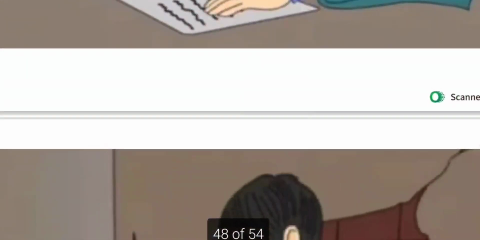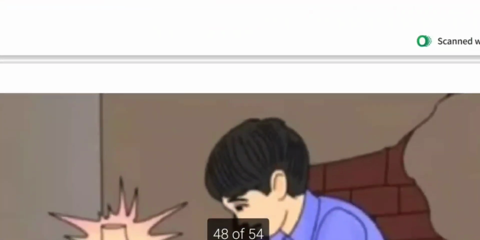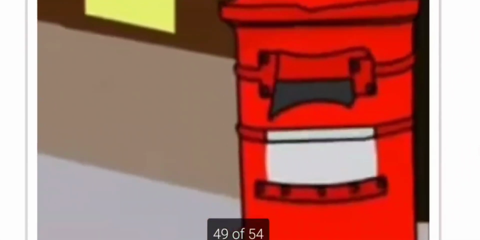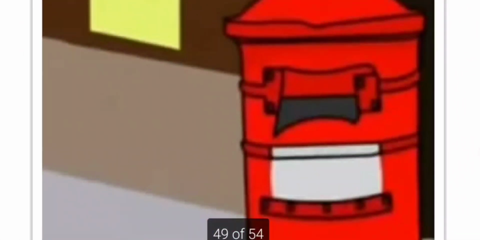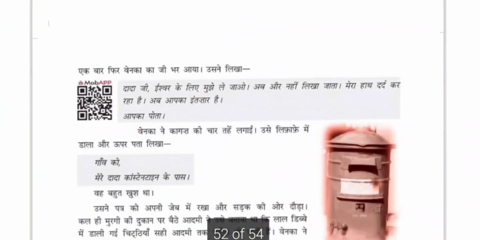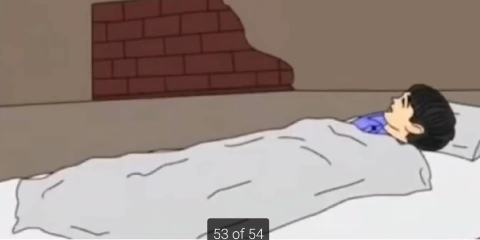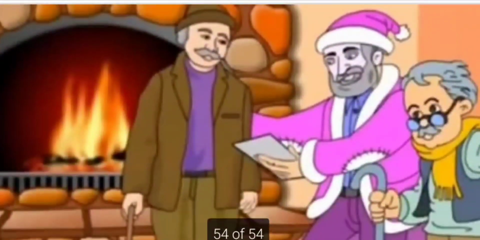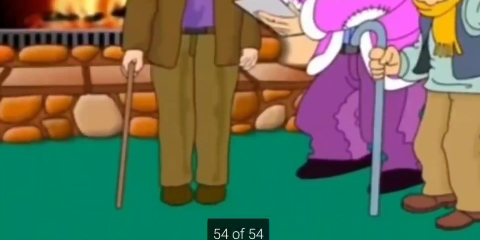Anton Chekhov. So he is writing the letter and finally he is folding the letter and crossing the road, thinking that yesterday someone from the chicken shop had told him that if you post the letter here, it will reach the right person, and he is coming, kissing the letter, and slowly he is dropping the letter into the letter box. And he comes back home. He takes a very good sleep after dropping the letter, and he also gets a dream that his grandfather, next to his furnace, is reading this letter and making his friends know about it. So this is the dream he is getting.